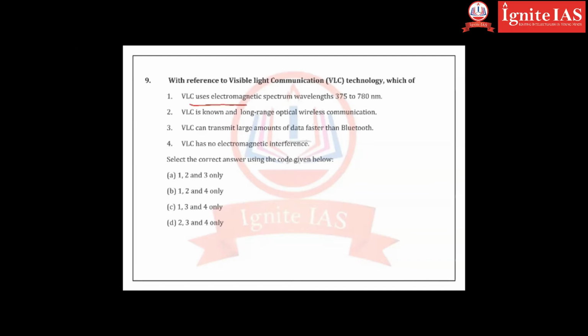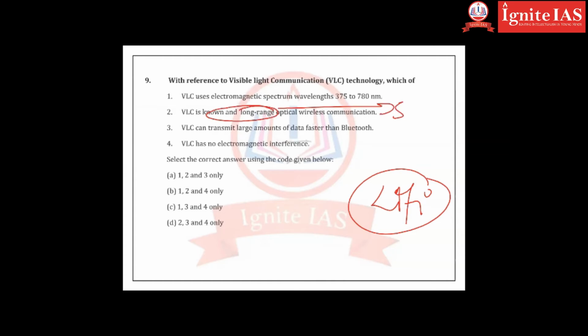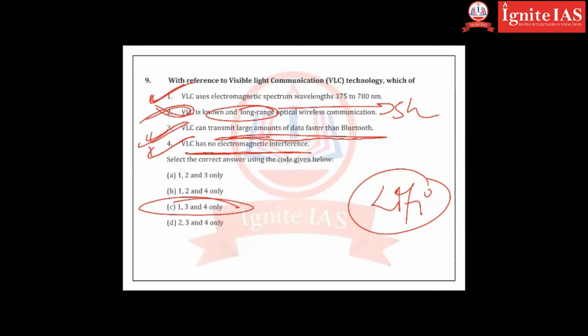VLC uses electromagnetic spectrum of wavelength 375 to 780, correct. VLC is known as long range optical fiber. But what is the problem with Wi-Fi is it cannot be used for long range. It can be used only for short range. So second option is wrong. Very tricky question. VLC can transmit large amount of data faster than Bluetooth. Yes, you can transmit large amount of data. VLC has no electromagnetic interference, correct. 1, 3, 4 are correct. So C is the option.